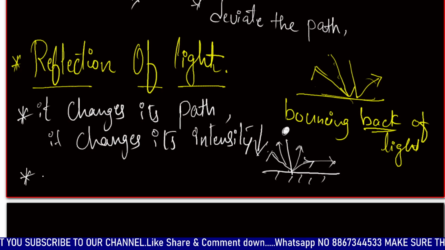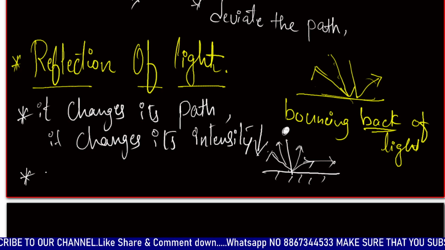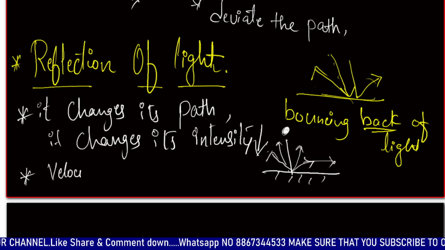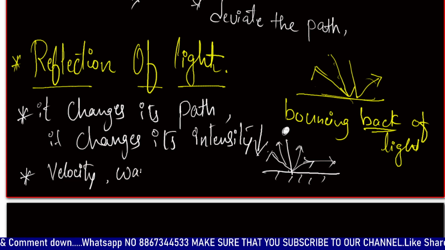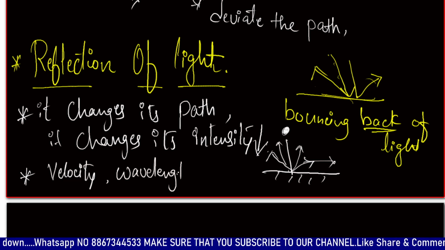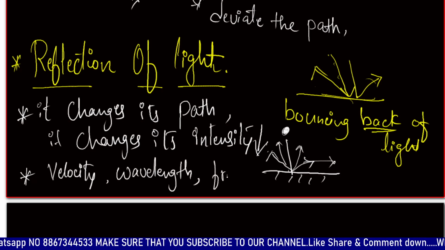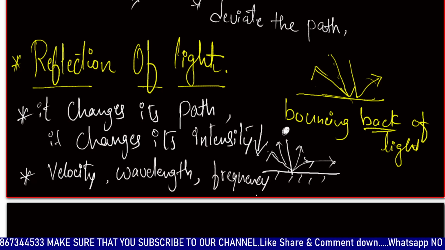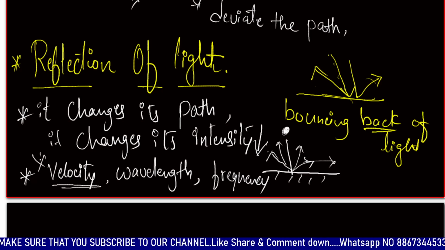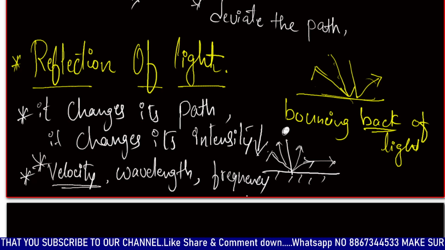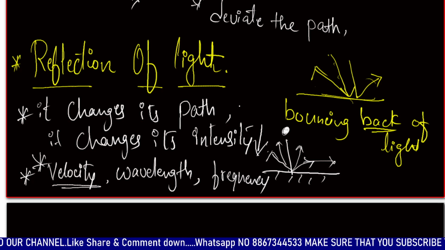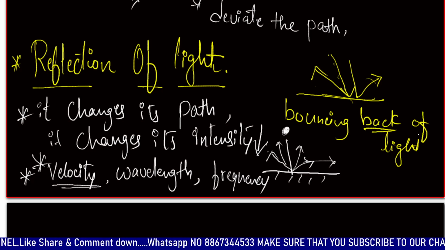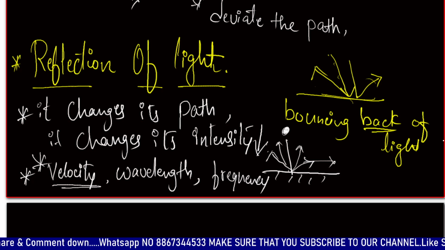The things that do not change are its velocity, which remains the same, and its wavelength and its frequency. These are the basic things you should know when light undergoes the phenomenon of reflection.